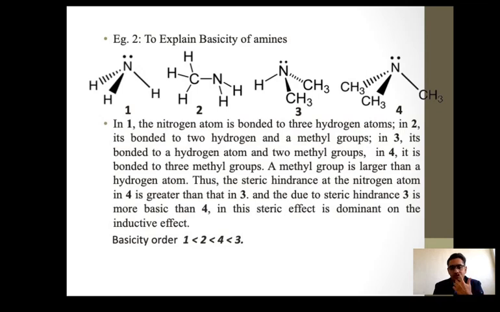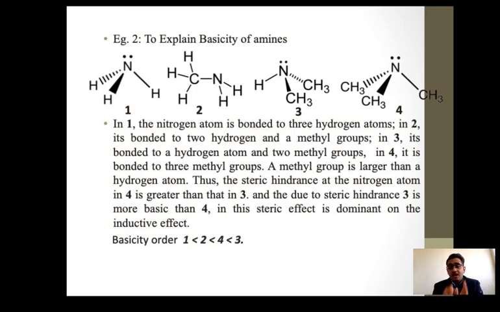But here there is one more exception, one more factor, that is the steric factor. In the fourth structure, a tri-substituted amine, a trialkylamine, the 3 CH3 groups with a total of 9 hydrogens make a crowd around the nitrogen atom. When they go to abstract the proton, there may be some hindrance. Due to that hindrance, they become less basic. Their basicity decreases due to the crowdiness.